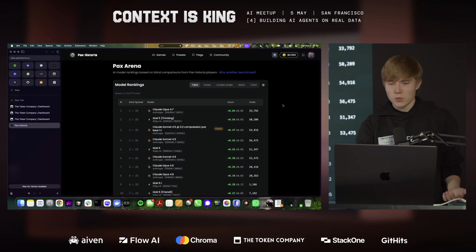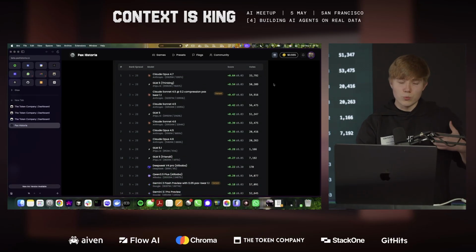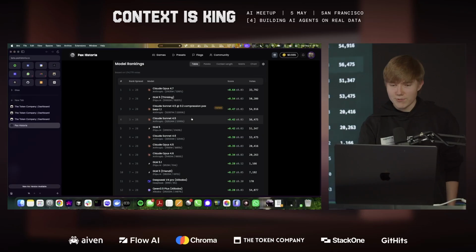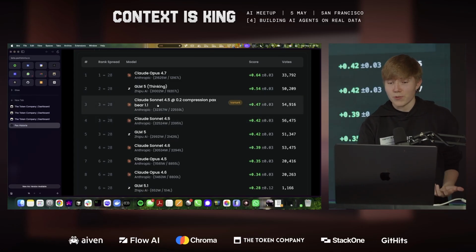Here is one of our customers, a company called Pax Historia, which is an LLM video game company which basically makes video games using an LLM as a game engine. And here's user quality rating examples. So these are rated by giving users 2 LLM generated outputs and asking the user to compare which of these outputs is better. Here we have Claude Sonnet 4.5 compared to Claude Sonnet 4.5 with our compression model included.